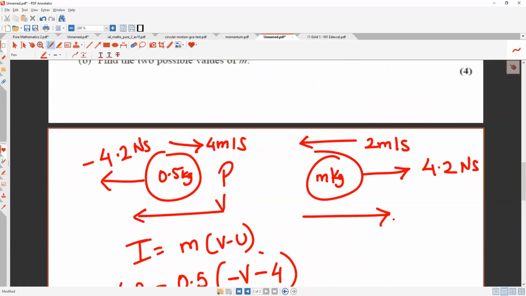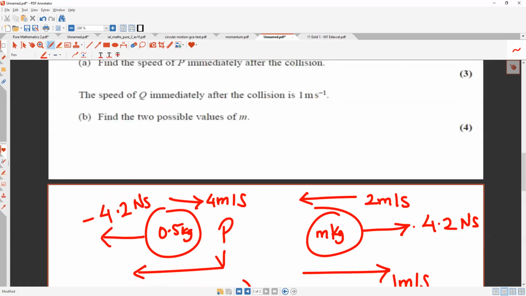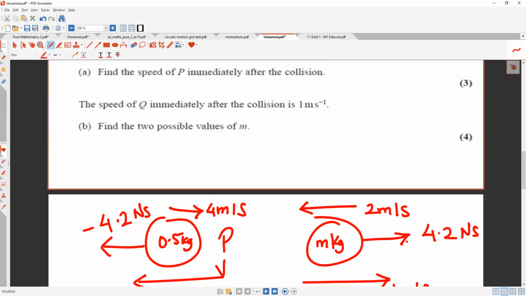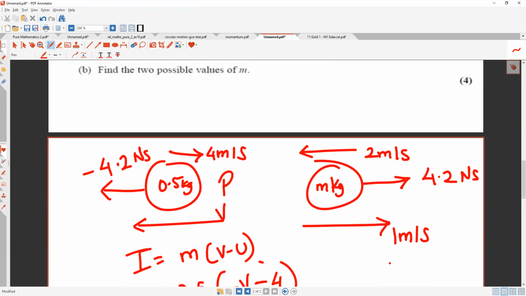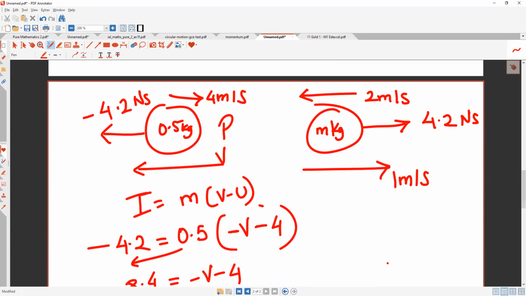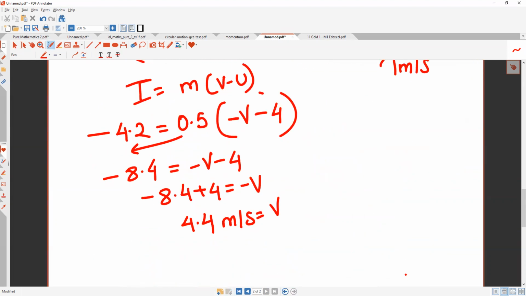So we know immediately after it is 1 meter per second. Now we have to find the two possible values of m. 4 মার্কের জন্য। এখন এটা কিভাবে করব? Let me show you how this is done. You have to do it with two different equations if I'm not wrong. Maybe দুইটা equation use করতে হবে because এখানে less than or greater than কিছু নাই. They did not say anything like less than or greater than. কিন্তু এখানে তো কিছু দেখতেছি না। So I feel like let's use the normal equation.